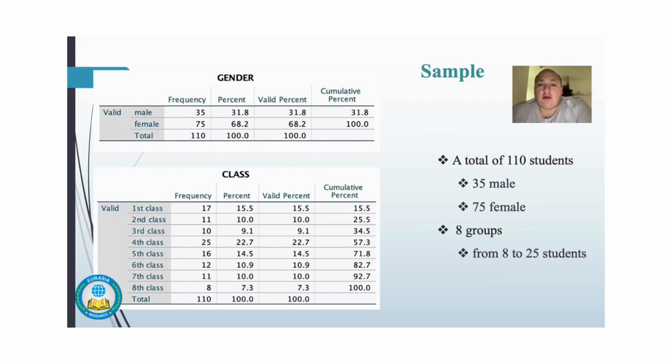So first of all, I would like to talk about the samples. We can see in the 2 pictures that a total of 110 students filled in our questionnaire in paper form, so not online. Every student answered the questionnaire on paper in the classroom. There were 35 male and 75 female students, and in total there were 8 groups, and each group had between 8 and 25 students.